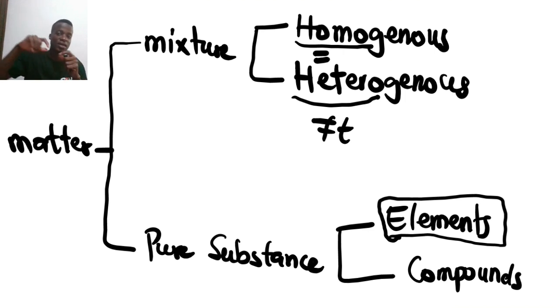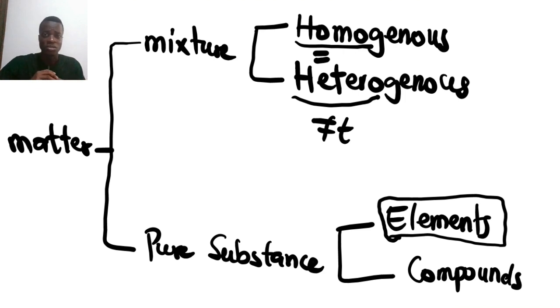There's a small thing inside, graphite. That's pure carbon. Diamond on its own is just carbon, right? Those are elements. They are pure on their own. Nothing mixes with them. They are oxygen, hydrogen. All those elements are pure on their own. So they are elements. Nothing mixes with them.